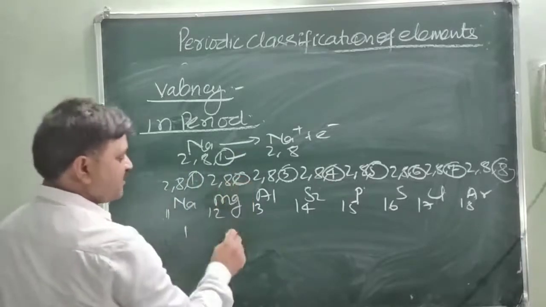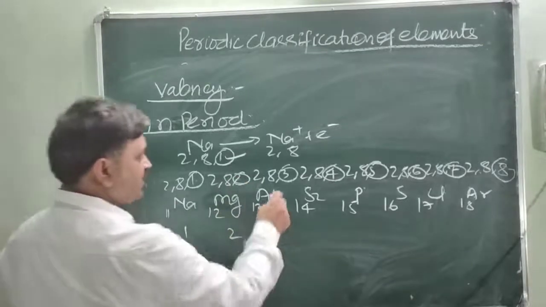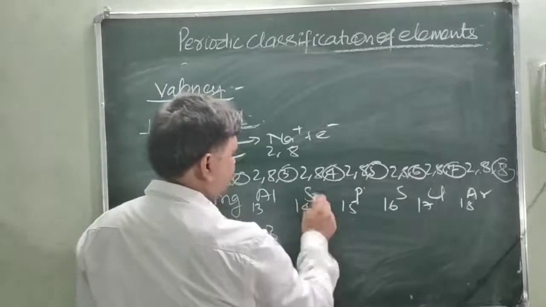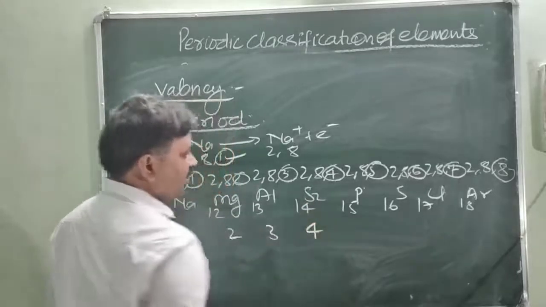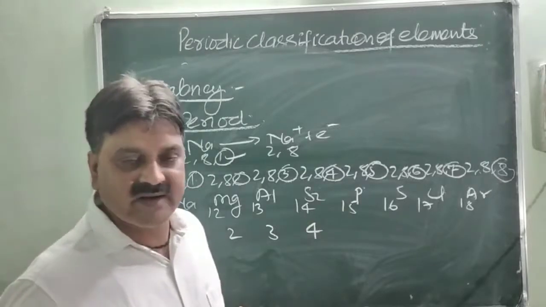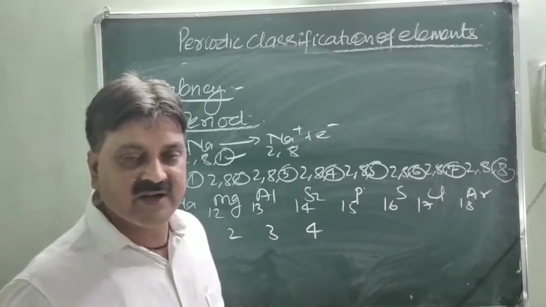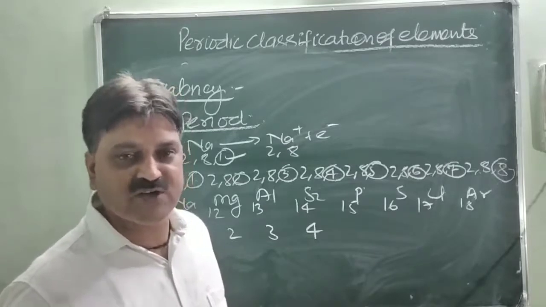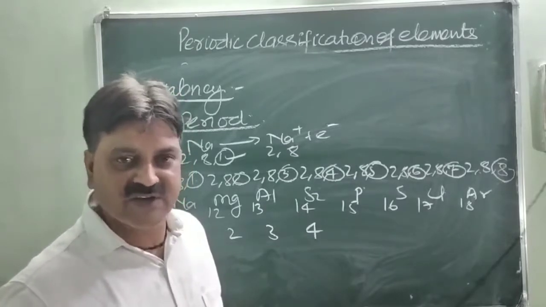Similarly in magnesium, the valency is 2. Valency of aluminum is 3 because 3 electrons are present. In the case of silicon, this is 4. Now carbon also has 4 electrons, it cannot lose or gain electrons. It maintains its stable structure by sharing electrons. Similarly, silicon also maintains its stable structure by sharing electrons.